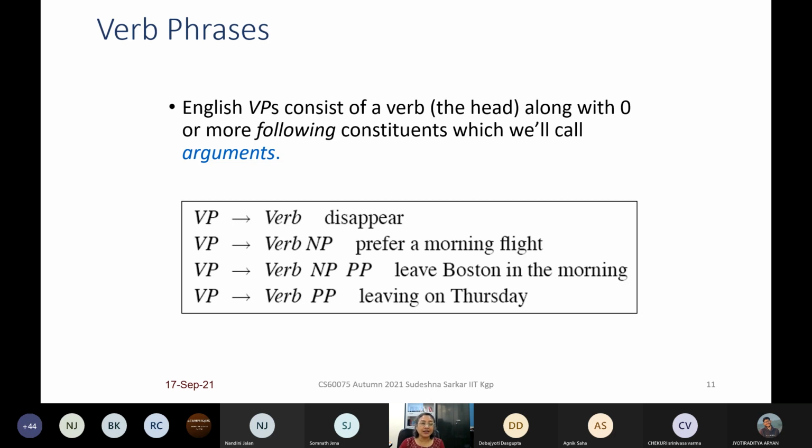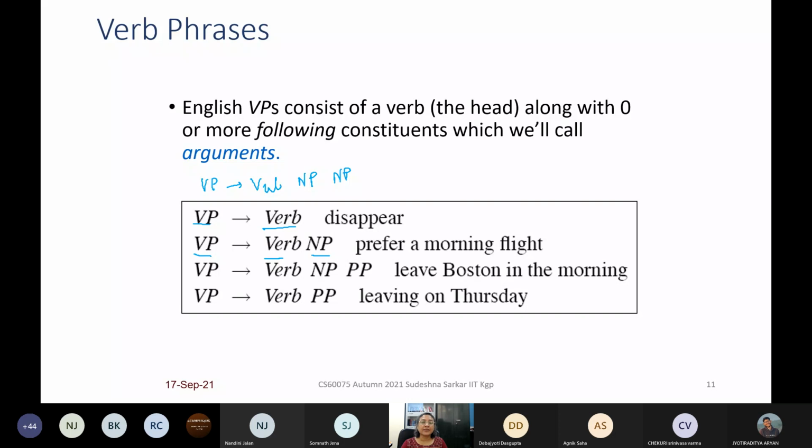I saw the girl, saw takes a single object. Then a verb like disappear does not take any object. So we will have different rules for verbs. For intransitive verbs, we can have VP goes to V. For transitive verbs, we can have VP goes to V NP. For verbs like give, which are ditransitive, we will also have a rule VP goes to V NP NP.